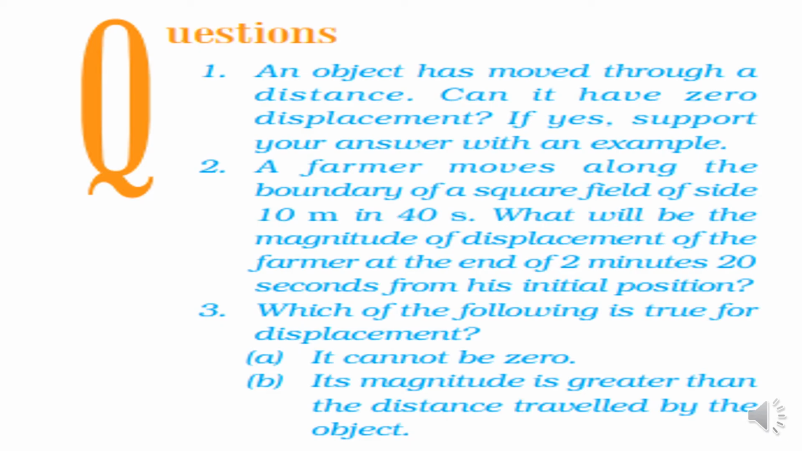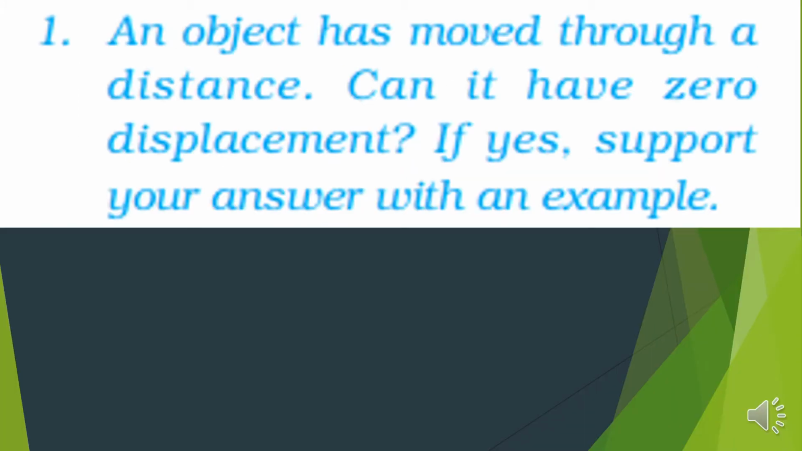So as in the last class, we saw that these questions are your NCERT in-text questions. So today we are going to solve each one of them. Alright, so let's begin. See the first one. An object has moved through a distance. Can it have zero displacement? If yes, support your answer with an example.